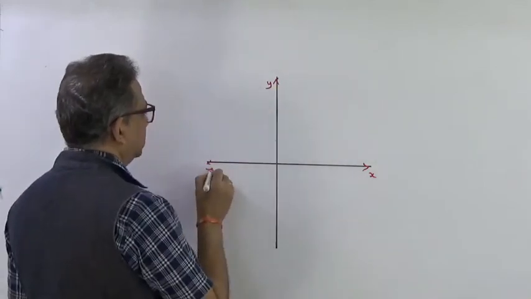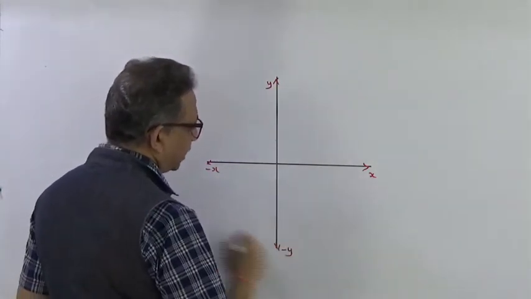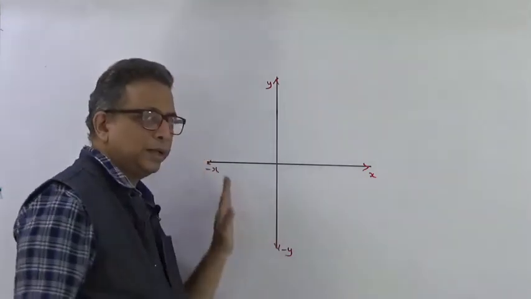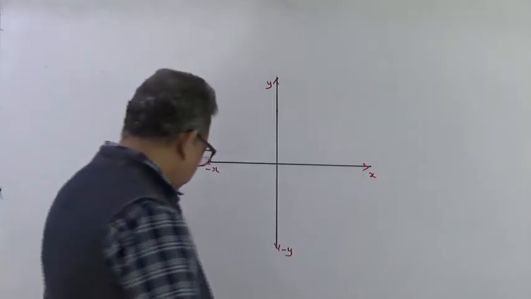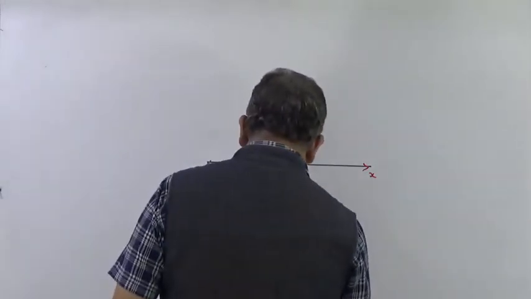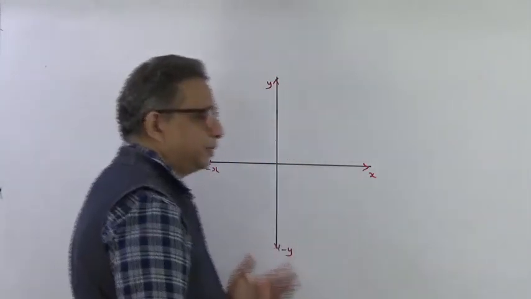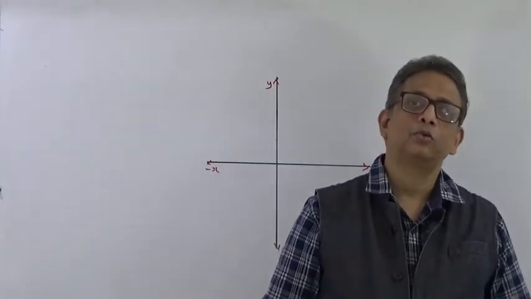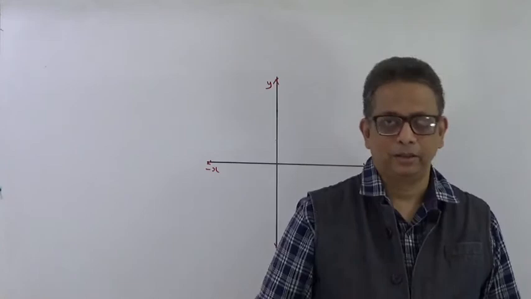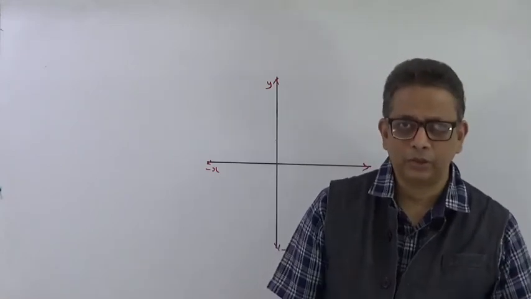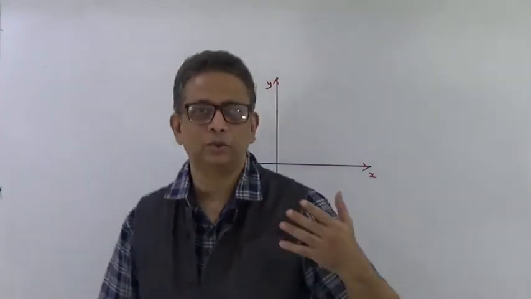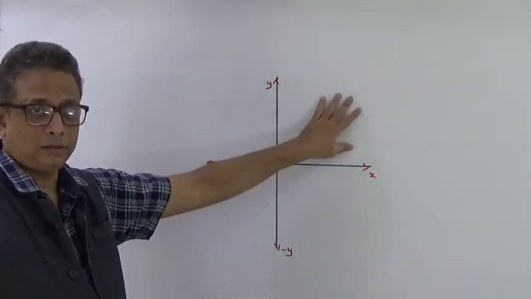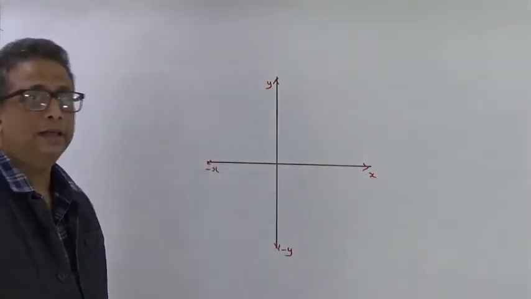So you know this is minus x and this is minus y. So we are not going to study about this minus x and minus y, they are over there. Now here, as you know, this number line can be used to represent so many entities on the x and y. It is used for economics also, it is used for physics, it can be used to show the graph of certain progress of certain things.